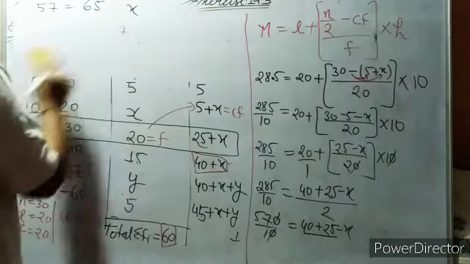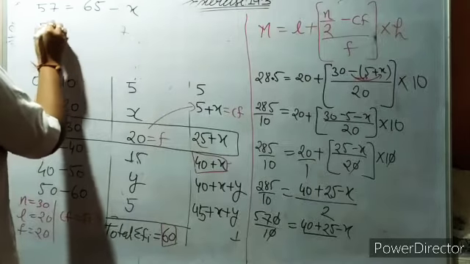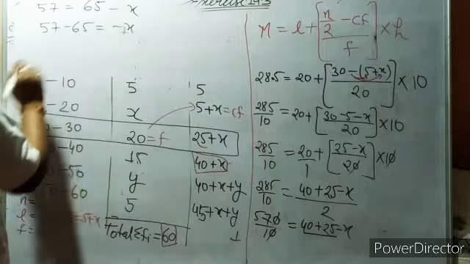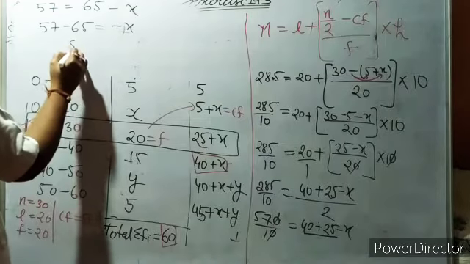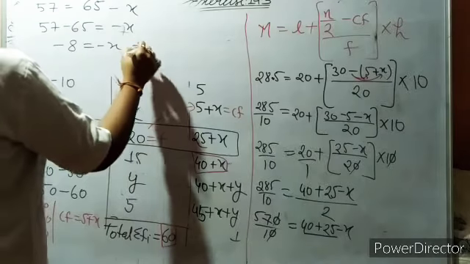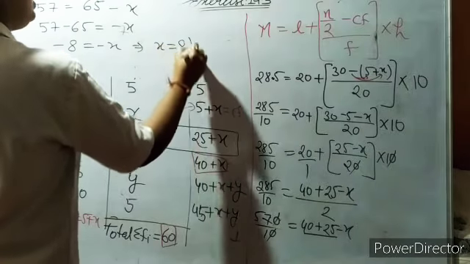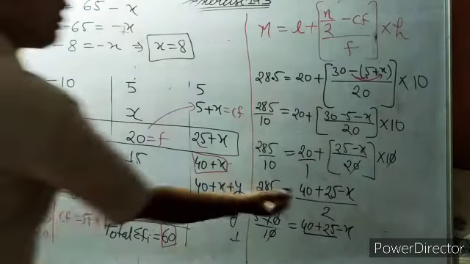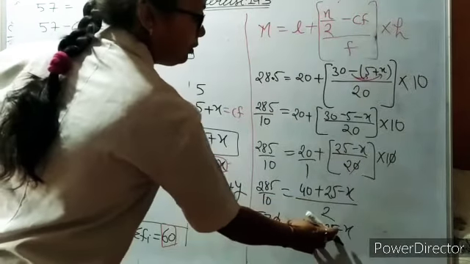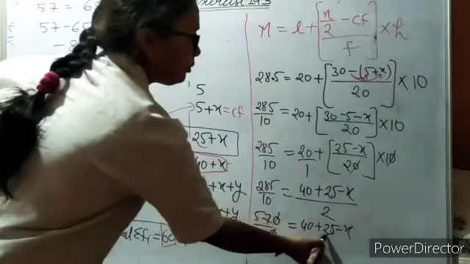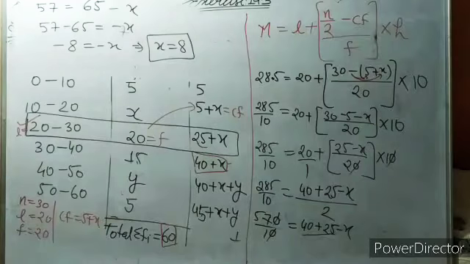Or if you have any doubt, you see here. 57 minus 65 is equal to minus x. So it will become 15 minus 7, that means 8. Minus 8 is equal to minus x. So x is equal to 8. Because of only this plus, I made one mistake. Okay, here plus, so here also plus. So it will come together plus and it will become 65. So 8 is your answer.